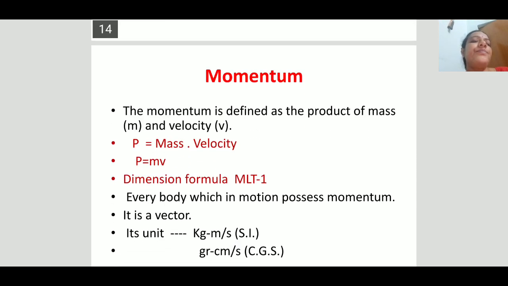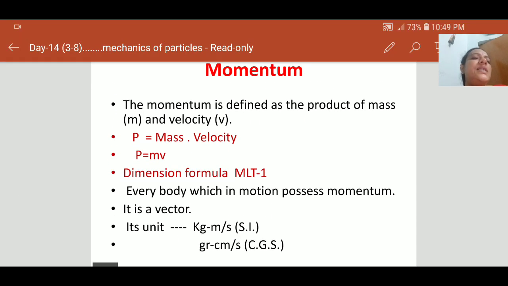Next, after the information about Newton's first law, let us discuss Newton's second law also. But Newton's second law depends upon another physical quantity, that is momentum. So before going to discuss Newton's second law, let us try to know about the momentum. Momentum is nothing but the product of mass and the velocity.